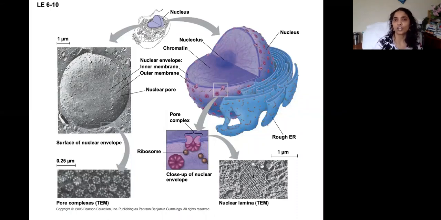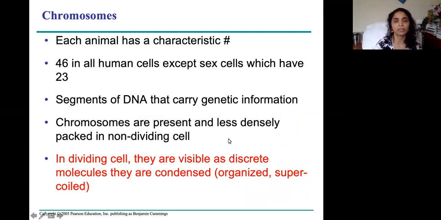One more time. The nuclear envelope does not give shape to the nucleus. The nuclear lamina, which is inside the nucleus under the inner membrane of the nucleus, made of a network of protein fibers called intermediate filaments, gives shape to the nucleus. Nucleolus is not an organelle. Just remember that, and you must all know this. Chromosome is made of DNA, and in order to pack it, there is some protein attached to it.